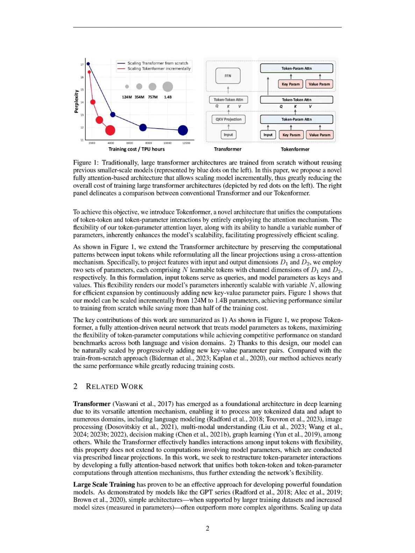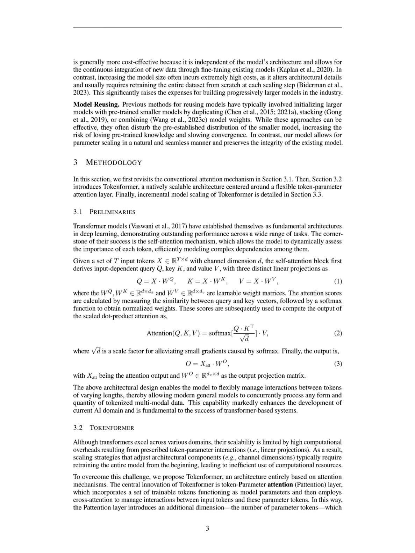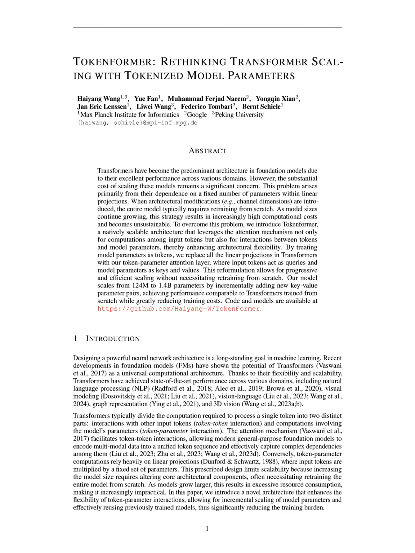In the Pattention layer, input tokens are treated as queries, while the parameter tokens are utilized to compute attention scores, enabling efficient scaling of model parameters by appending new key-value pairs without altering the existing architecture. This design preserves the integrity of pre-trained models, facilitating incremental scaling and reducing training costs significantly. Overall, the Tokenformer architecture maintains a fully attention-driven framework, where all computations, including those traditionally handled by linear projections, are executed through attention mechanisms, enhancing flexibility and performance across various tasks.